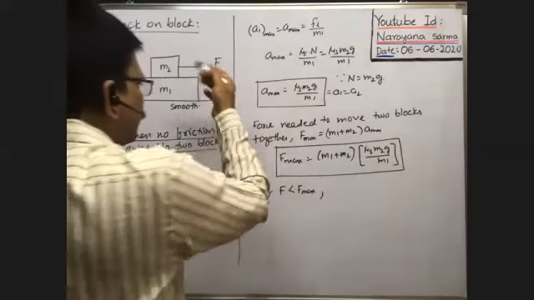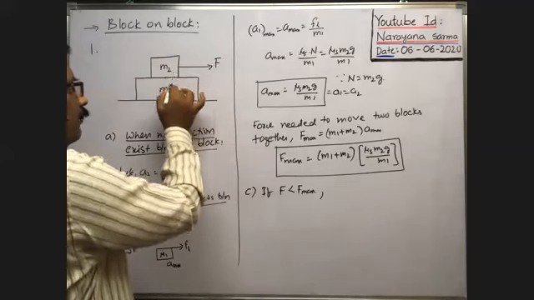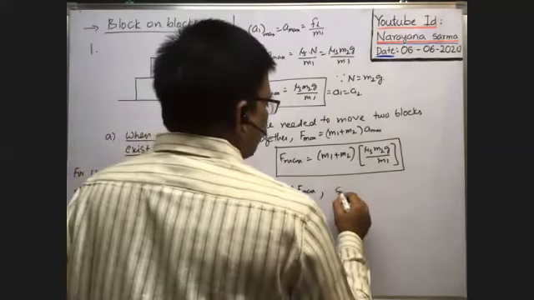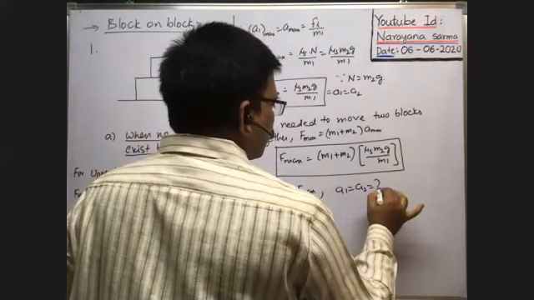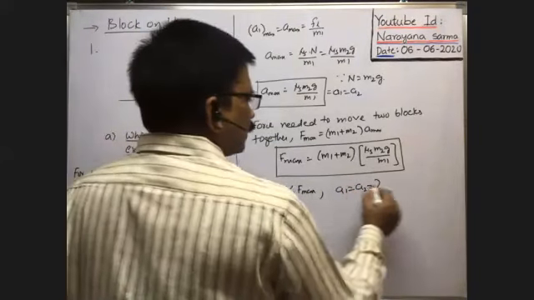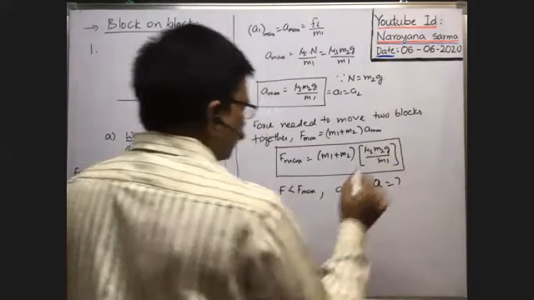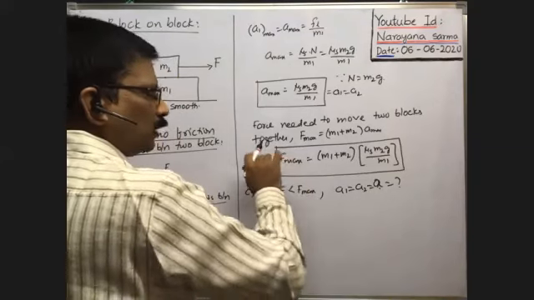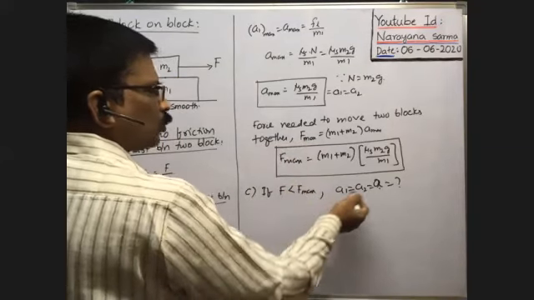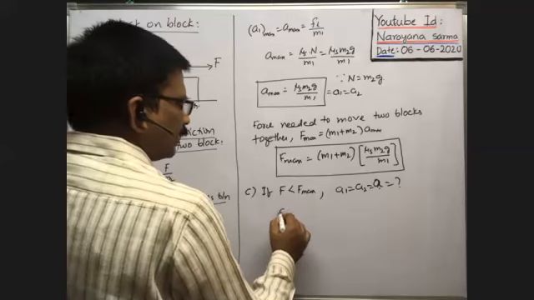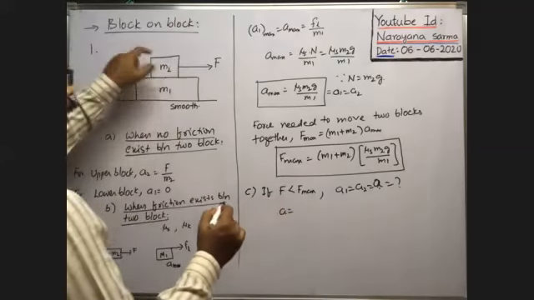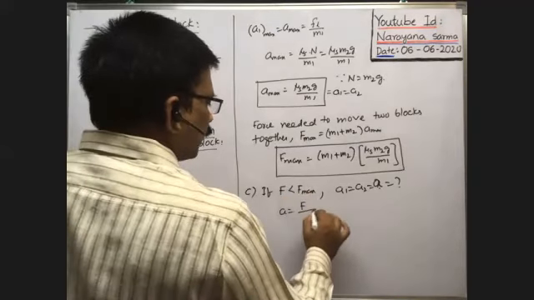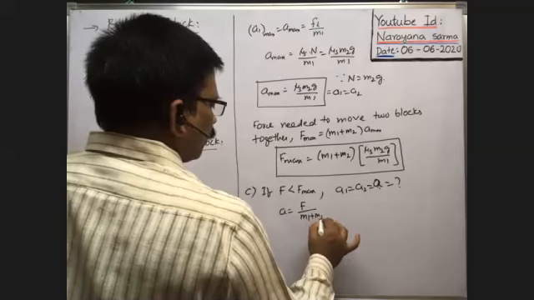If the applied force is less than that, definitely in between these two, static friction exists. That's why in this case also, the two blocks move together with the acceleration a1 equal to a2, that is equal to a. When the applied force is less than the maximum force required to move the two blocks together, the two blocks travel with the same acceleration. As both blocks move together as a system with applied force F, the acceleration a is equal to F by (m1 plus m2).